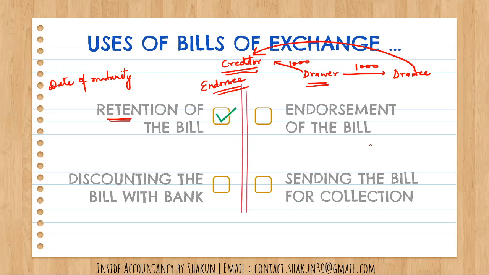So these are the four kinds of uses of bills of exchange. Today we'll be talking about the first one, that is retention of the bill. What are the accounting entries at the time of retention of the bill, when the bill is retained by